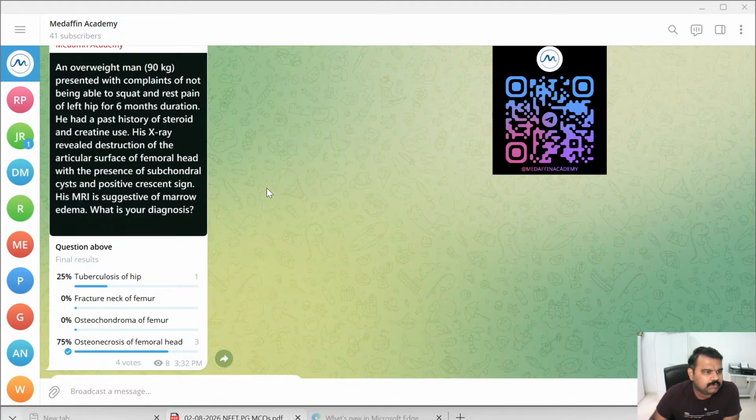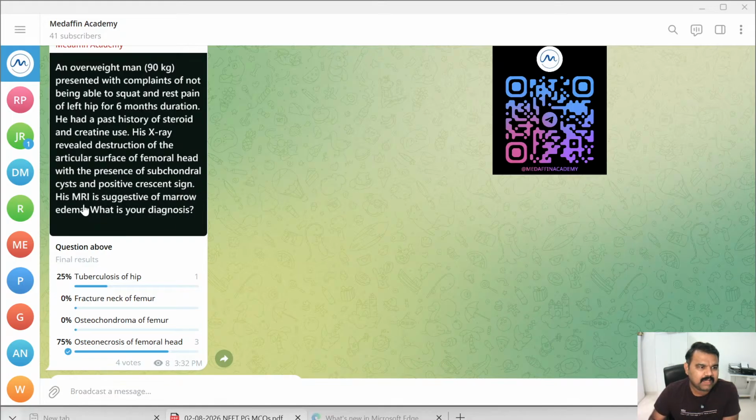An overweight man, 90 kg, presented with complaints of not being able to squat, and has rest pain of the left hip for 6 months. He had a past history of steroid and creatine use. His X-ray revealed destruction of the articular surface of the femoral head with the presence of a subchondral cyst, and a positive crescent sign.